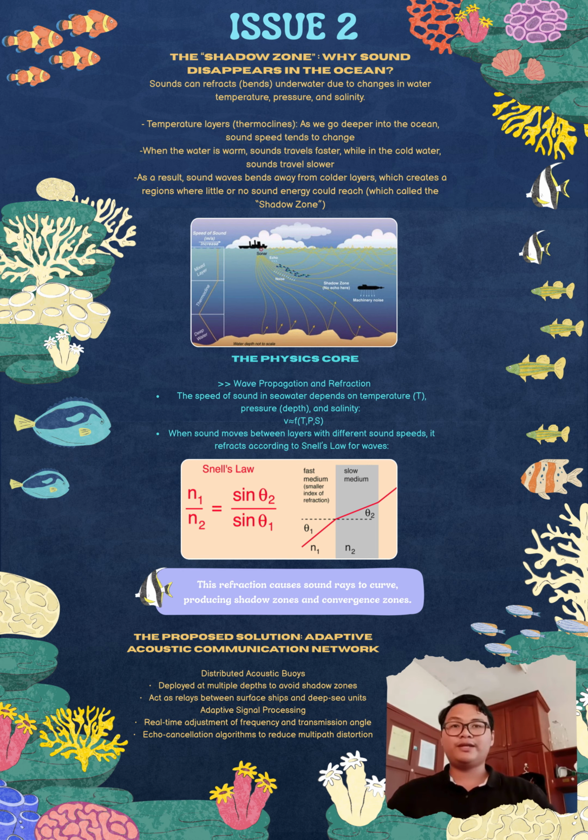When sound moves between layers in the ocean with different temperatures, which create different sound speeds, it refracts according to Snell's law for waves. This refraction causes sound waves to curve, producing shadow zones and convergence zones.